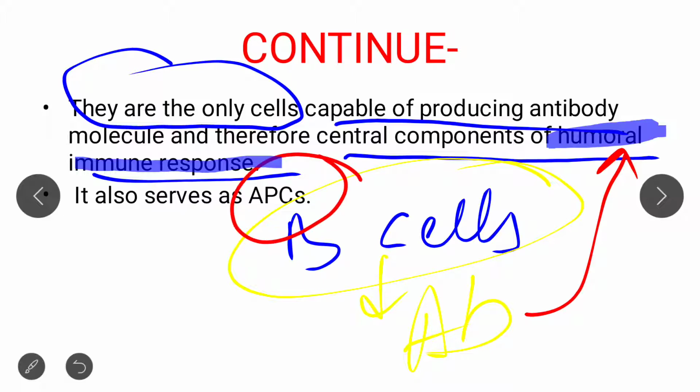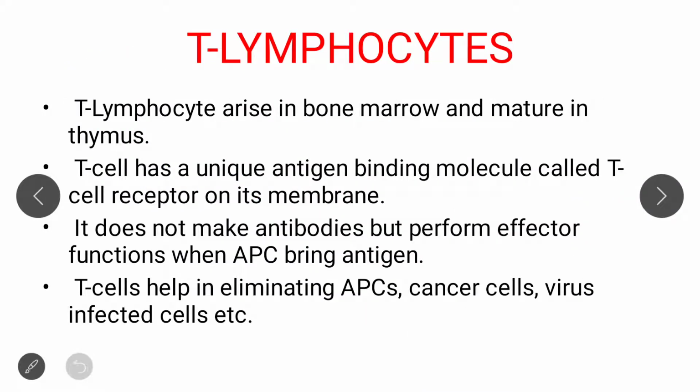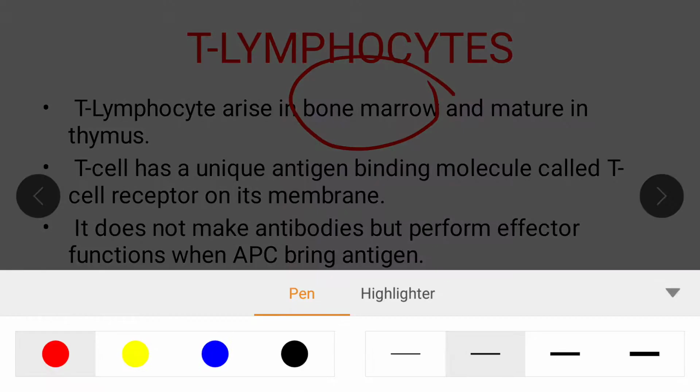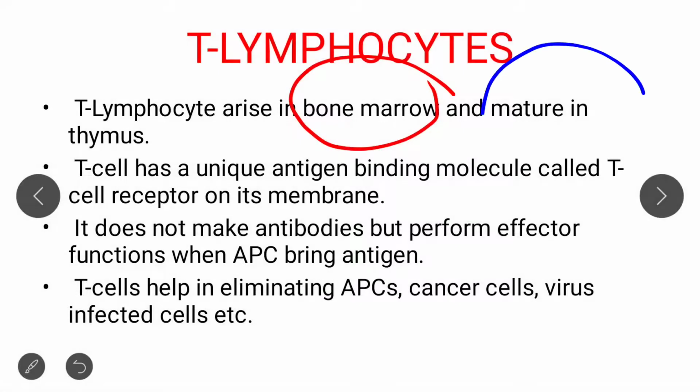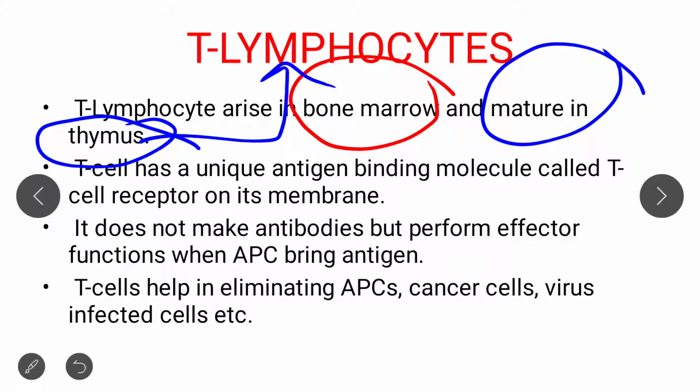So these are some important points that I discussed before you about B cells or B lymphocytes. So basically this is all about B cells. Now we move to the T cells. Okay, so basically T lymphocytes are originated where? In the bone marrow, but the major point here is that they mature in thymus, and due to their maturation in thymus they are called T cells or T lymphocytes.